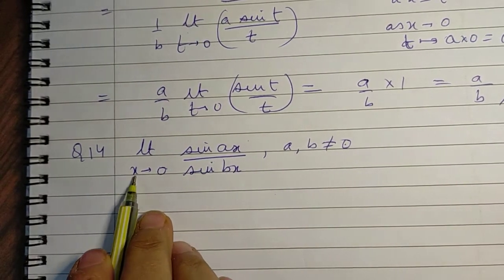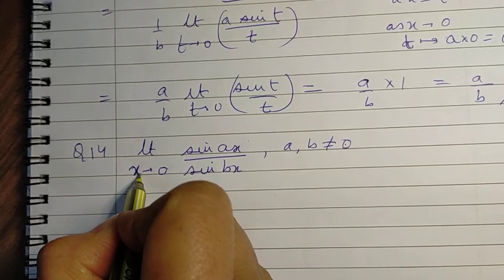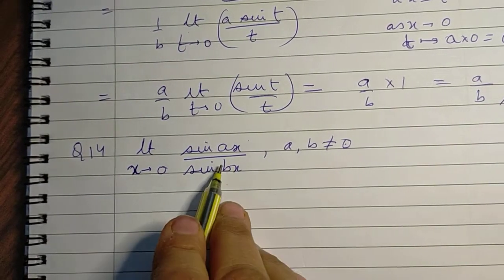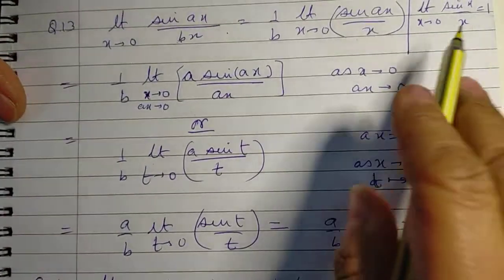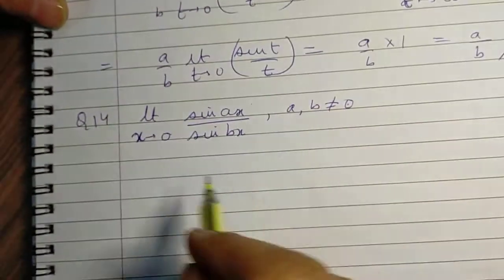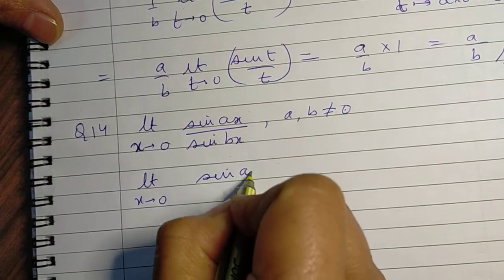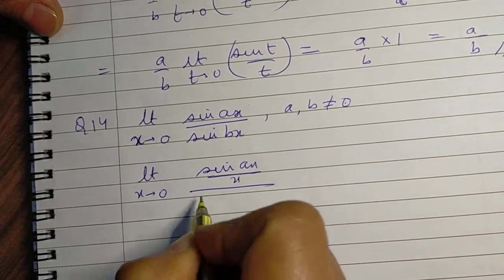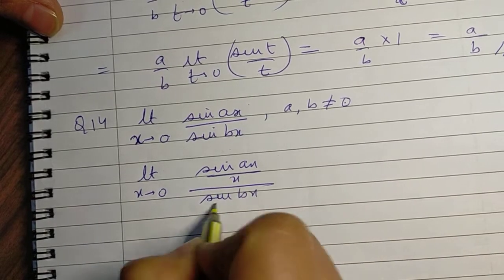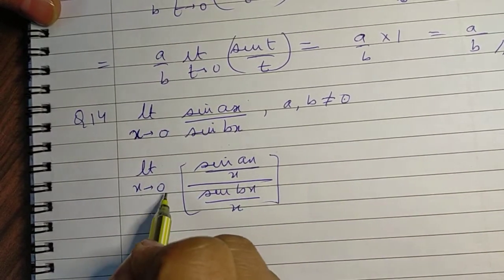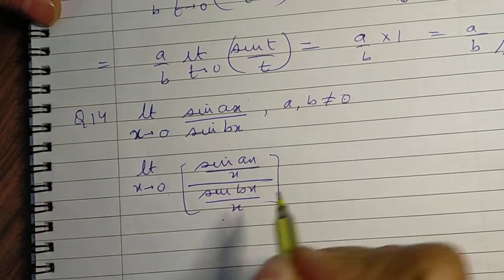Here we are checking at x equal to 0, the function is 0 by 0 form, and so to be able to use this result, we have to multiply and divide by x, sine bx over x, which we can do as x tends to 0 and is not equal to 0.